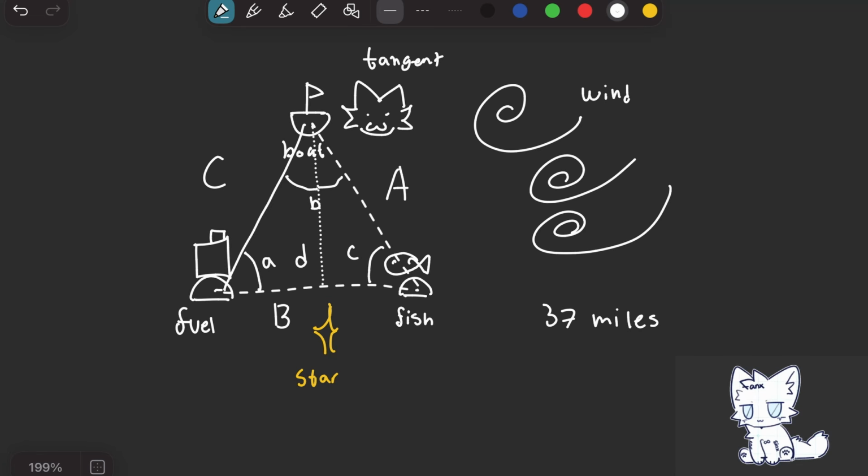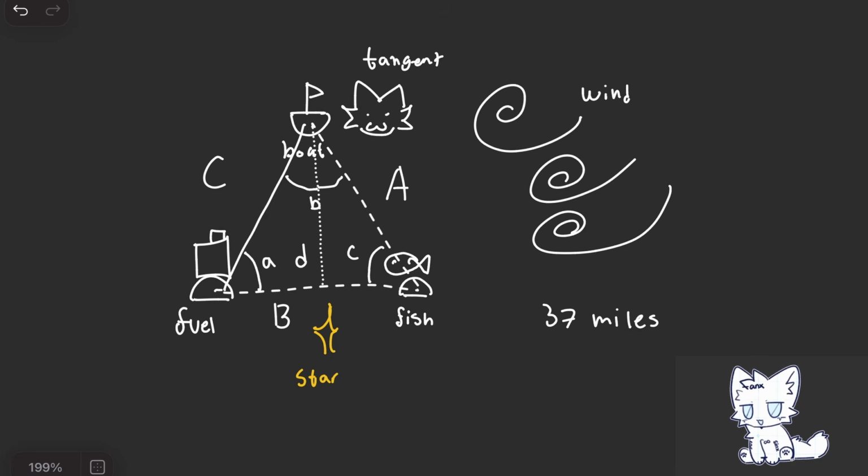So, how can we find the distance if we're given some values? Because Tangent knows that he can make it to the fuel island and then go back, that means he does know the distance. And he has measured B as one of the angles by using this star. And apparently he also has a friend who is able to measure the angle from the fish island to the boat.